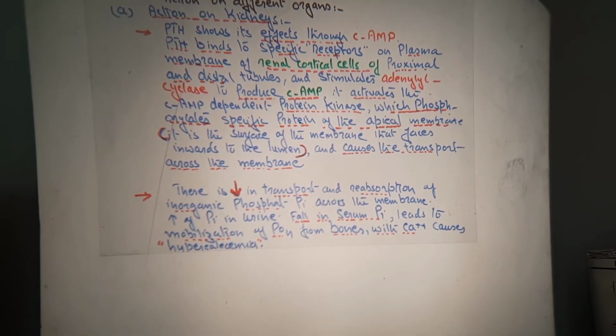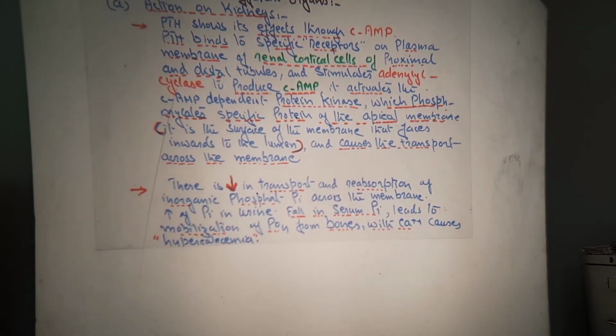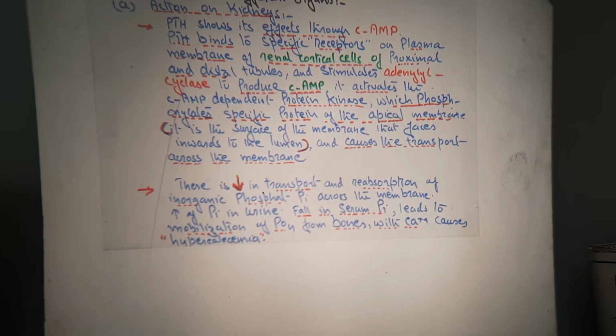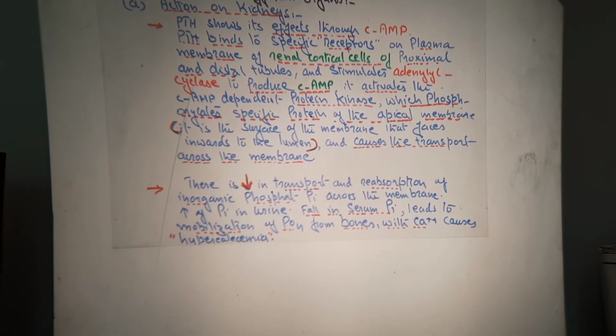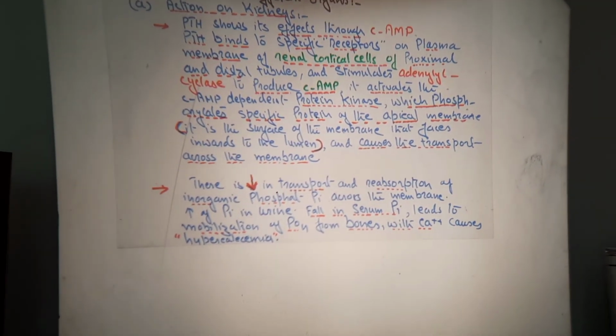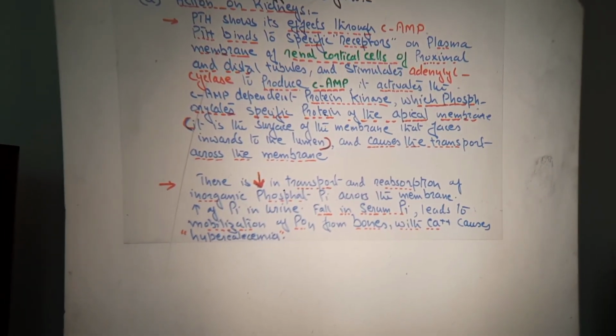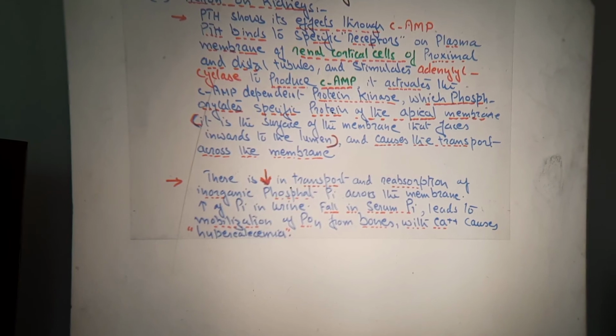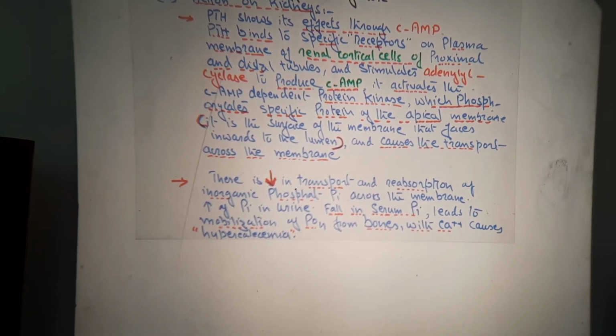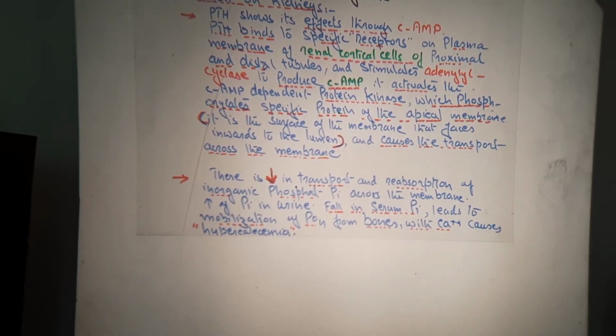When there is increase in urinary excretion, there is decrease in the serum concentration, which leads to mobilization of phosphate from the bones, along with calcium. When there is a decrease in the phosphate ions, there is an increase in the calcium ions, and it may cause hypercalcemia, right?